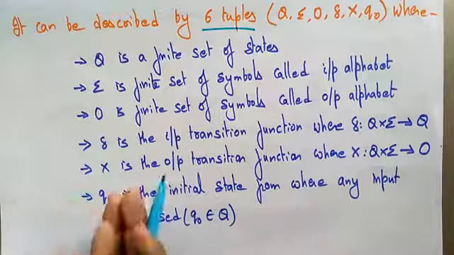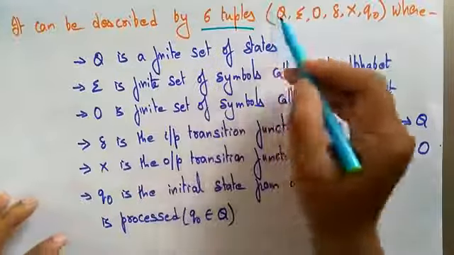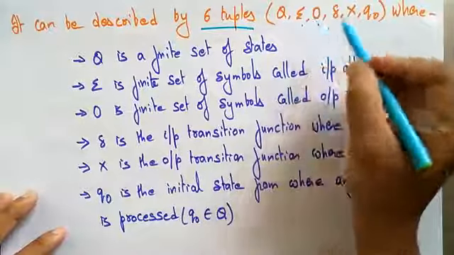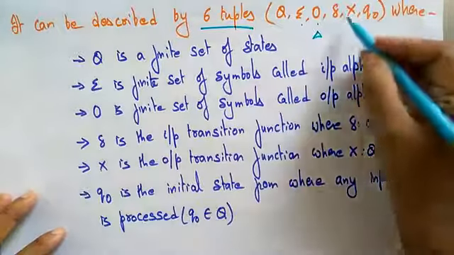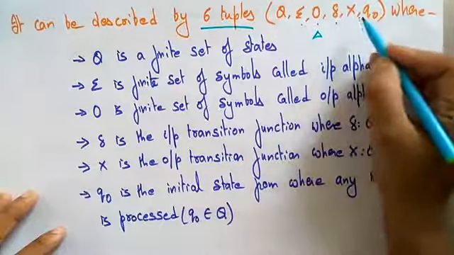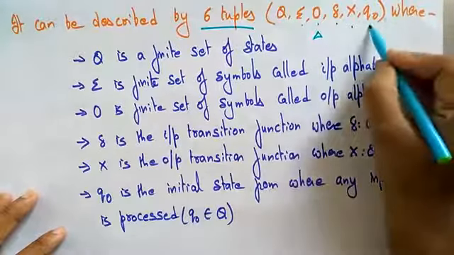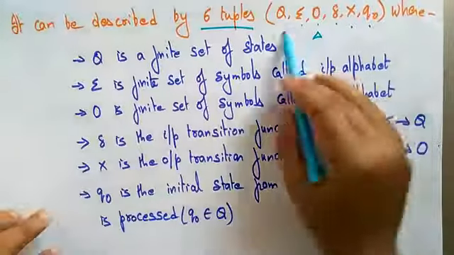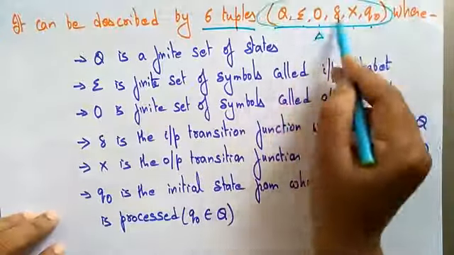So the Mealy machine is described by 6 tuples: Q, sigma, O (or you can call it this triangle), delta, X and Q naught. Now let's see what these 6 tuples are. Here the total 6 tuples are there.